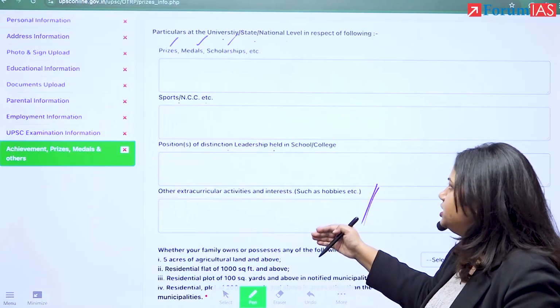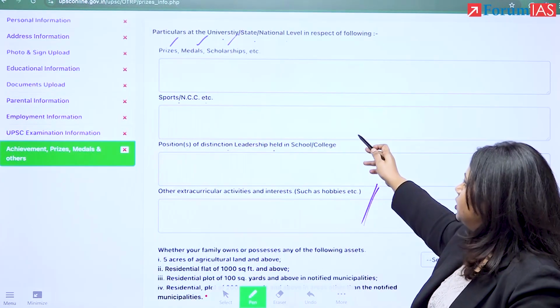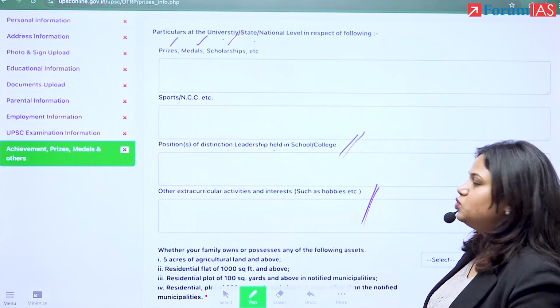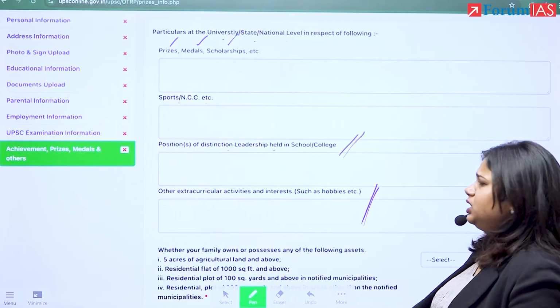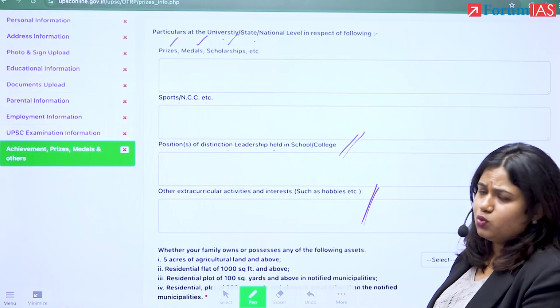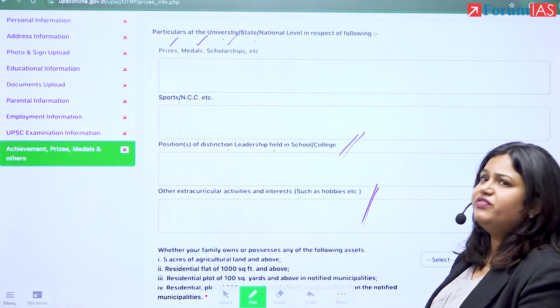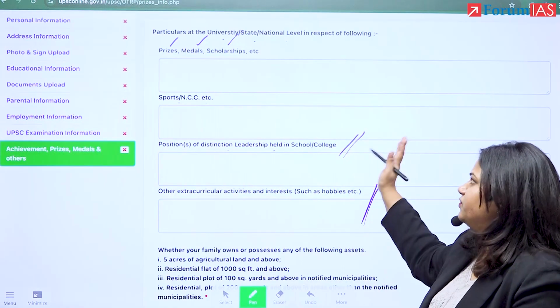Writing 2 or 3 points in each is good. A position of distinction in school and college, you as a head girl or head boy, that is good. You being class representative is okay. You handling some fest in college is a good thing. All those things have to be written here.